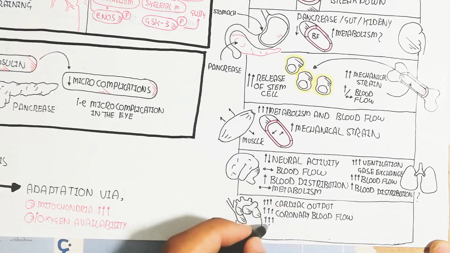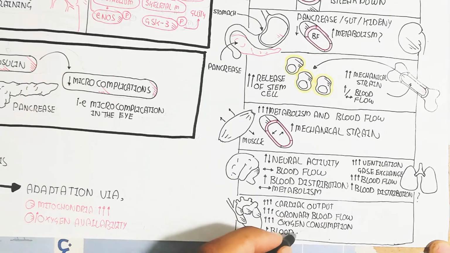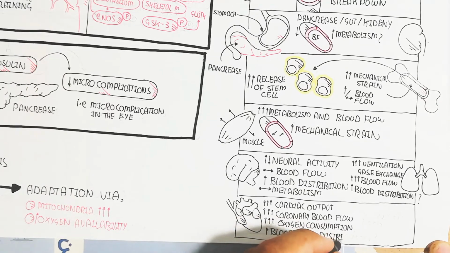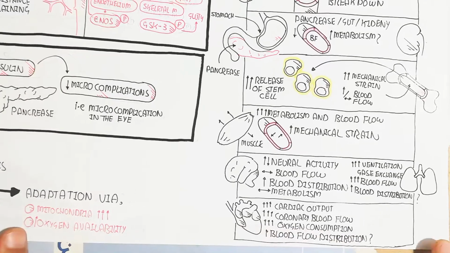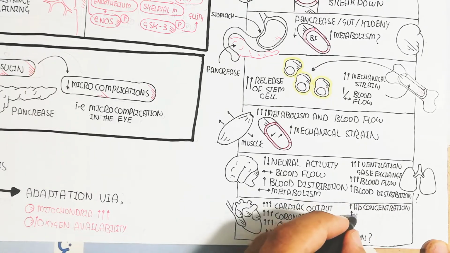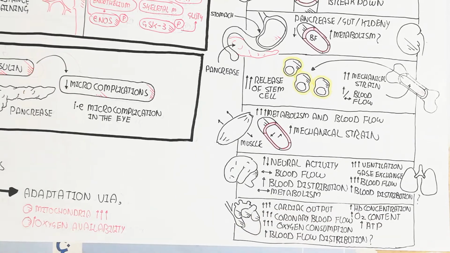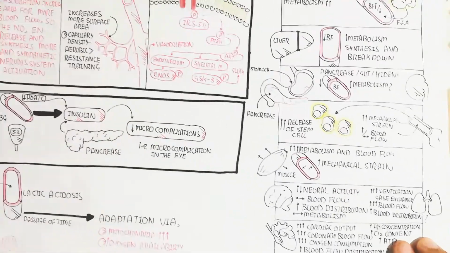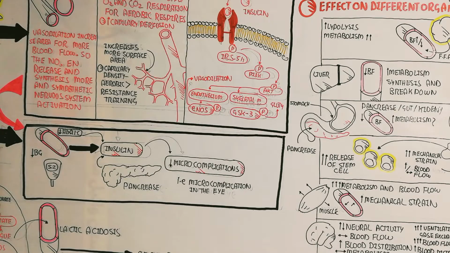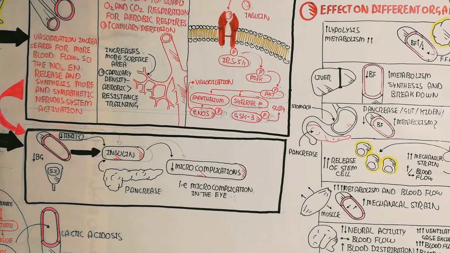While in the heart, the cardiac output will increase 3 times, coronary blood flow 3 times, oxygen consumption 3 times, and blood flow distribution possibly increases, and hemoglobin concentration, oxygen content and ATP will increase, which will lead to easy adaptation and the lactate production inhibition mechanism, because the lactate is causing the fatigue.